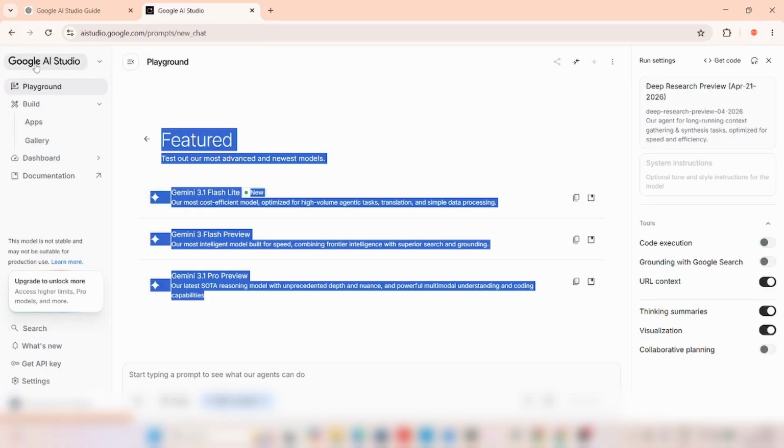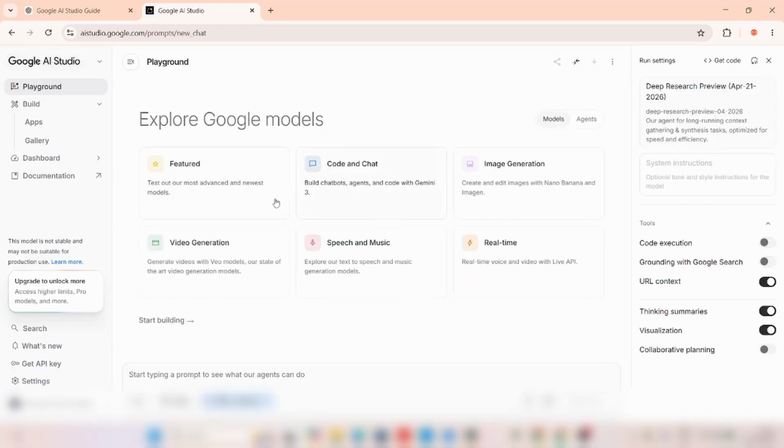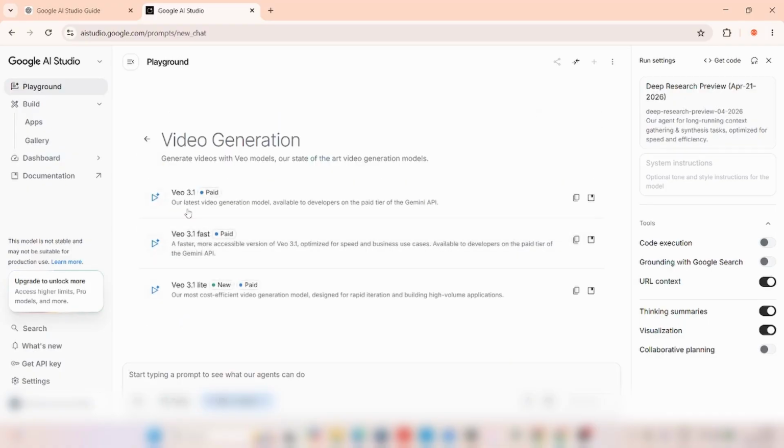Anytime I want to go back, we'll just click on this to go back to where we were. We've closed the exercise for today because this is 30 minutes already, but I just want to explore one or two, so you can still stay with me a bit. Now, video generation, I just want to see this. These are the AI models for video generation: Veo 3.1 paid, Veo 3.1 fast paid, and Veo 3.1 Lite, which is a new model.